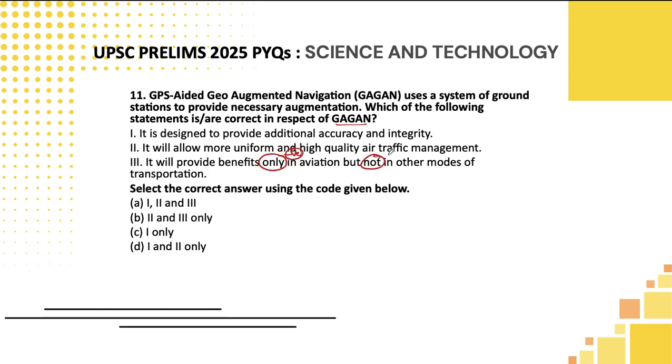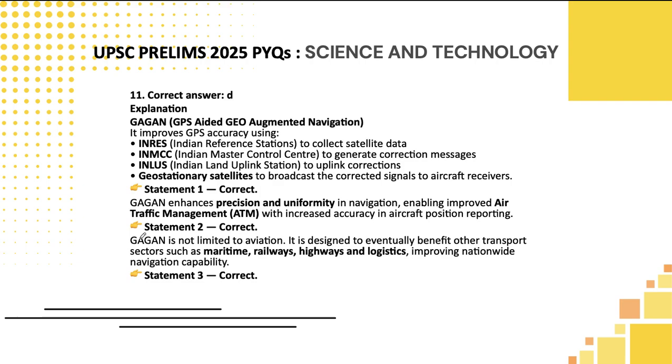Not only that, "not" is also a negative keyword. Whenever they use it, that statement will be wrong only. So you can eliminate the third statement and go for the remaining two statements to be correct. If you read the first and second statements again, both are related to some navigation related things only. And we know very well that in this particular context, it is used in aircraft navigation only. So both of them will be correct. So the correct answer here will be option D, students.